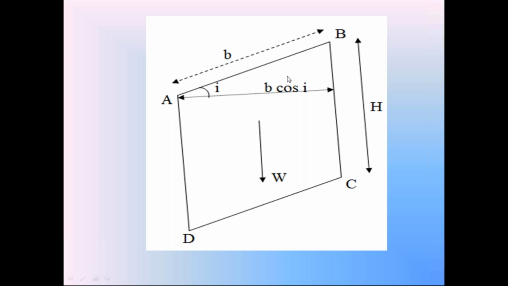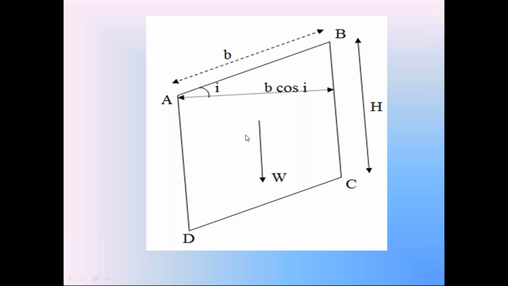That is the area, H into B cos i, of this soil prism. Take the thickness of this soil prism as unit thickness in the perpendicular direction. So the volume of this soil prism is height H, horizontal width B cos i, into unit thickness 1. So the volume of this soil prism is H into B cos i.